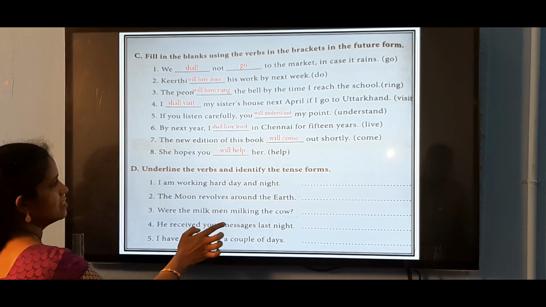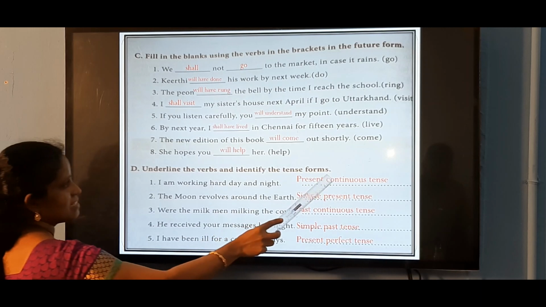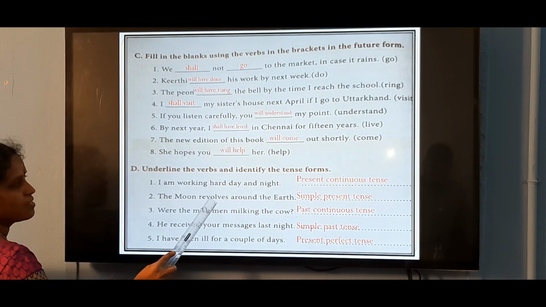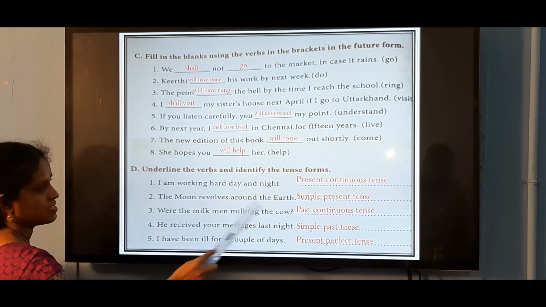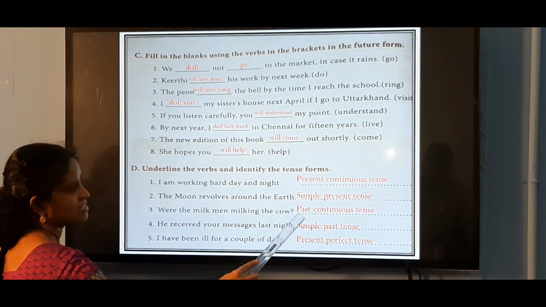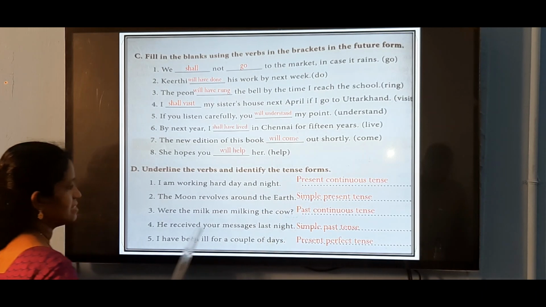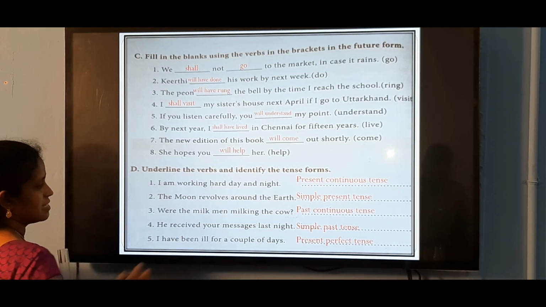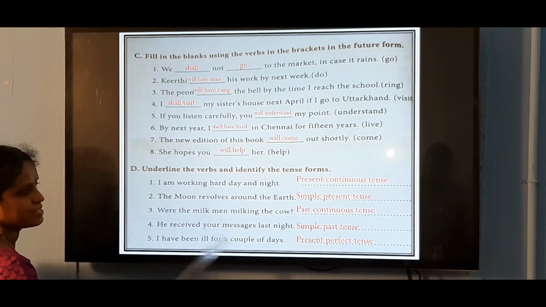Let's see the answer. I am working is present continuous tense, and revolves is simple present tense, a universal truth. Were milking: were is past tense and with ing it is past continuous tense. Received, simple past tense. I have been ill, present perfect tense.